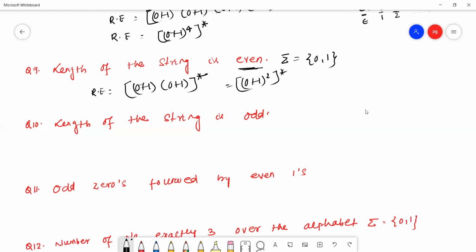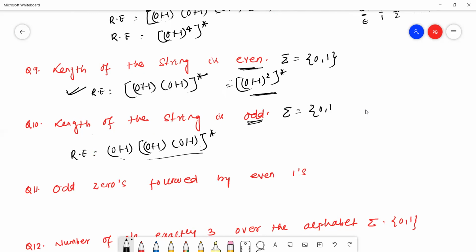The next question: the length of the string is odd. For odd, I just combine (0+1) on the left part of this regular expression. This is the even case, ((0+1)(0+1))*. When I multiply (0+1) on this even case, odd into even gives odd. So this is the regular expression for the length of the string being odd. Your input alphabet is 0, 1.